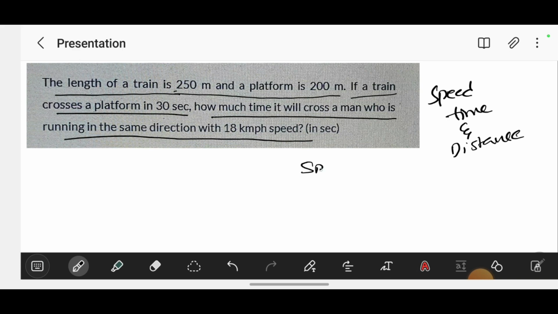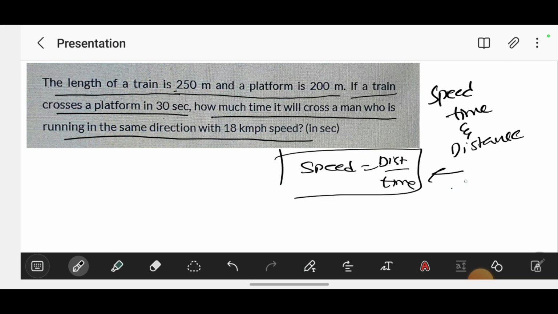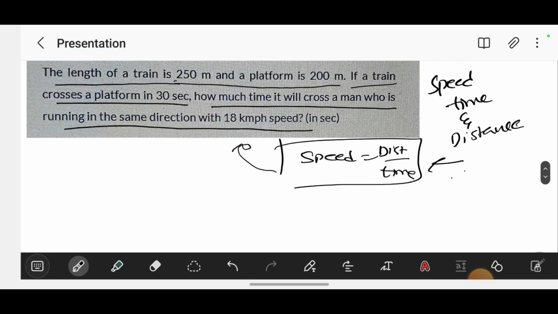Firstly, speed is equal to distance by time. You have to memorize this equation. This is the only concept we need in speed, time and distance. Okay, let's go to the question. The length of a train is 250 meters. He's saying S equals d by t.